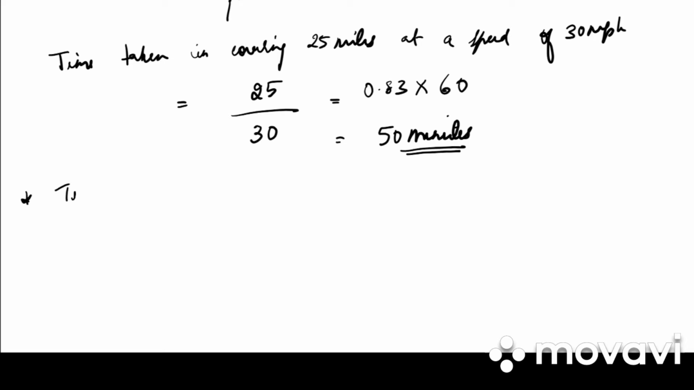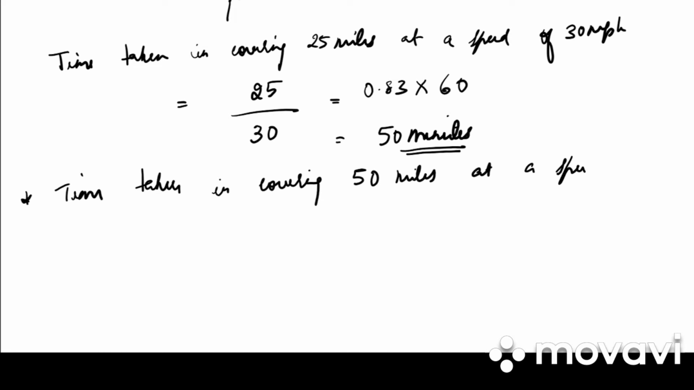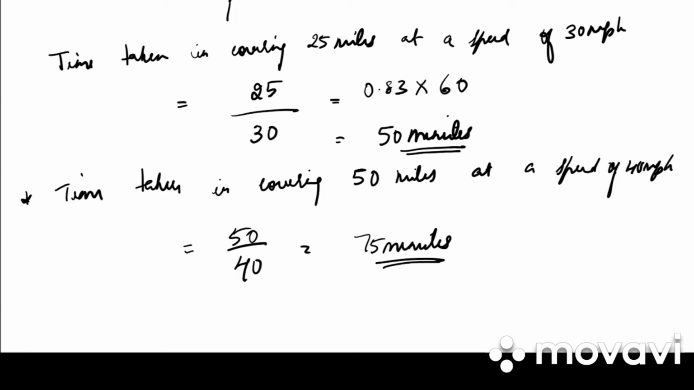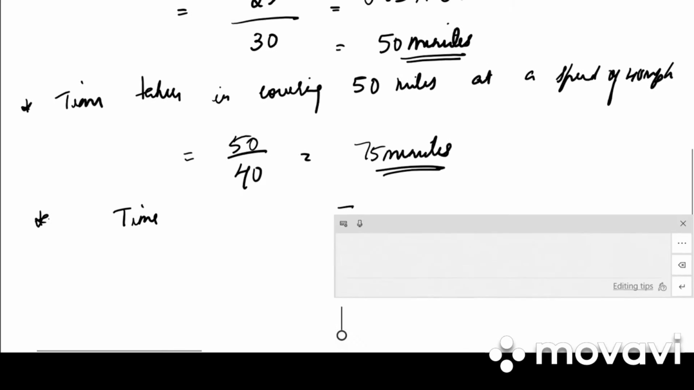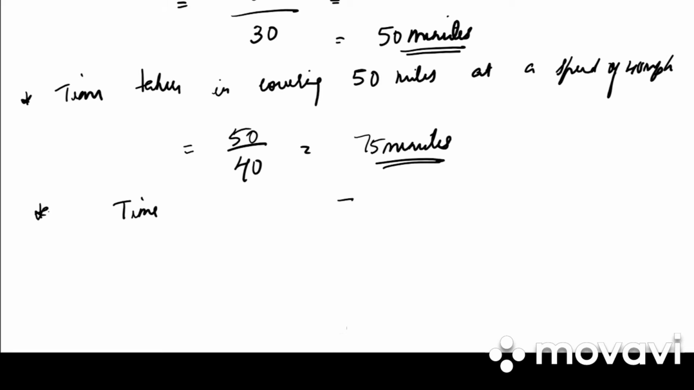Then next sentence, time taken in covering 50 miles at a speed of 40 mph. So it is 50 divided by 40. How much do we get? 75 minutes. Next sentence, they have already given us the time. Time is given to cover at 10 mph. How much is it? 6 minutes.